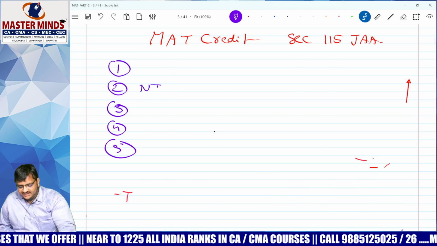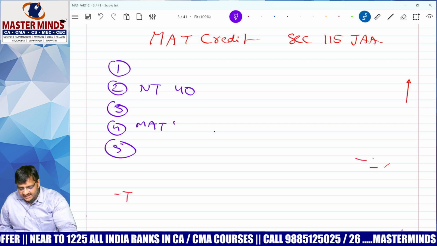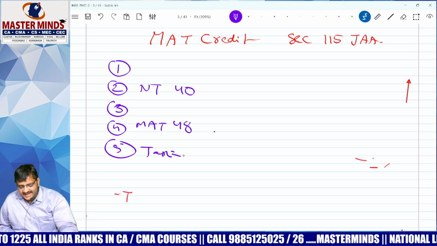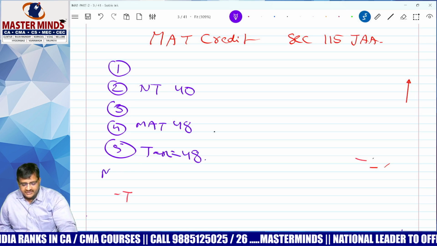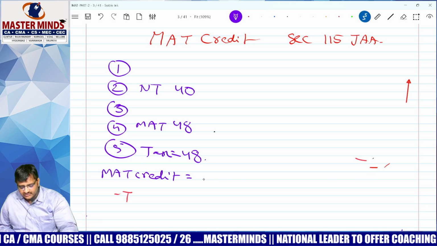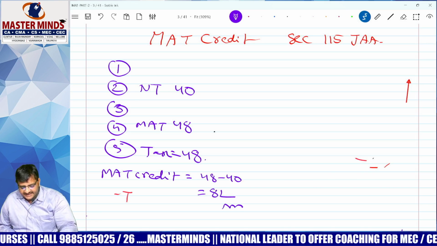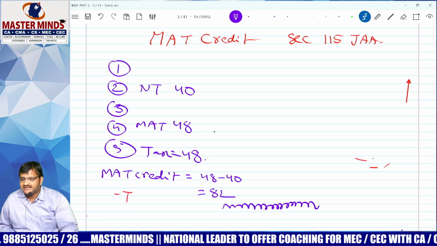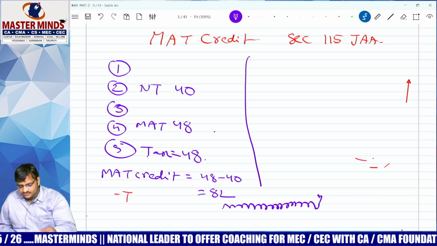My normal tax, let us say, is 40 lakh. My MAT liability, let us say, is 48 lakh. Good news or bad news? Bad news. Tax payable as per MAT: how much? 48 lakh. When you pay as per MAT, will MAT credit be allowed or not allowed? Allowed. 48 minus 40, how much? 8 lakhs. 8 lakh can be carried forward for 15 years. Will any interest be paid by Modi? No. Next year, come to the second year.